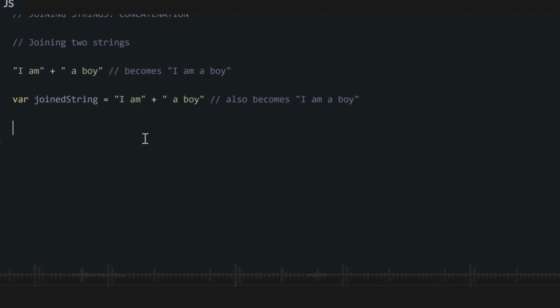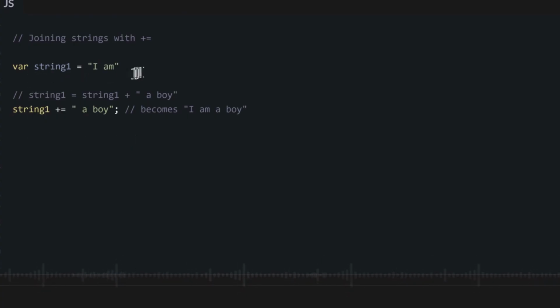We can also use the plus equals operation for strings like we use it for numbers. So for instance, if we have this variable as a string and we want to add another string, instead of saying this plus this like the long one, we will simply write the short form as plus equals the new string. So this is literally the same thing. It says old string plus the new string, saved as the variable where we saved the old string. So the old string plus the new string will be equal to our updated string.